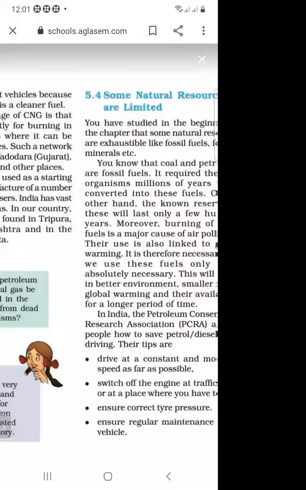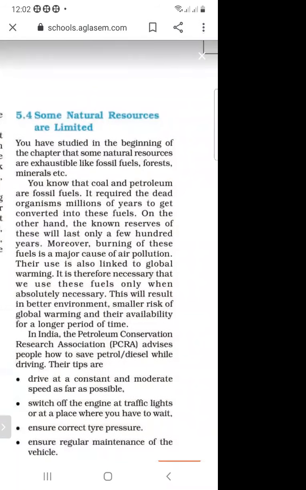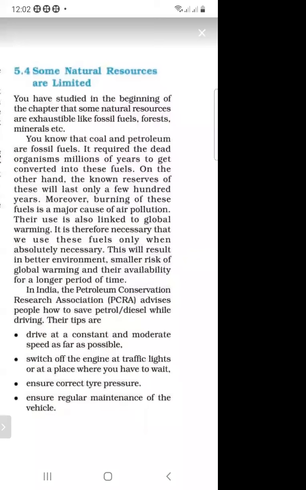Next, some natural resources are limited. So we have an association, the Petroleum Conservation Research Association. How do we save petrol and diesel while driving? What are the tips? You have to drive at a constant speed, wait at traffic lights, maintain correct tire pressure, and do regular maintenance of the vehicle. These are the steps to save petrol and diesel.